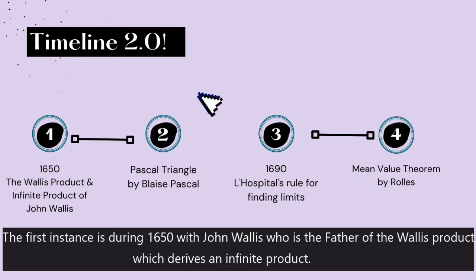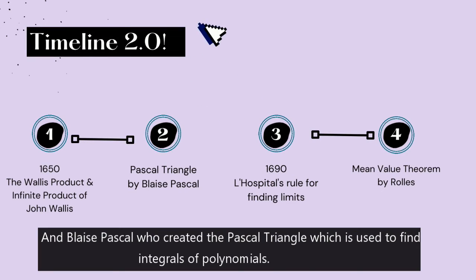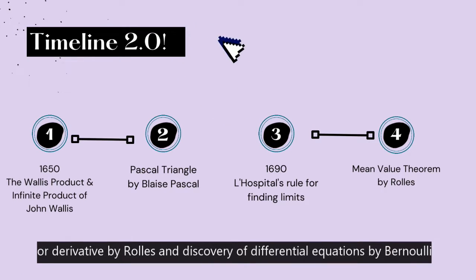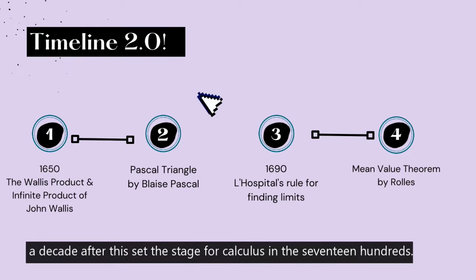The first instance is during 1650 with John Wallis, who is the father of the Wallis product, which derives an infinite product, and Blaise Pascal, who created the Pascal triangle, which is used to find integrals of polynomials. While the second instance was in 1690 with L'Hopital's rule for finding limits and mean value theorem for derivatives by Rolle, and discovery of differential equations by Bernoulli a decade after.